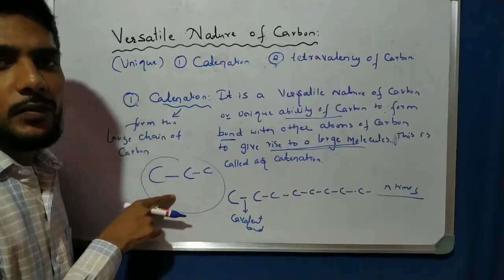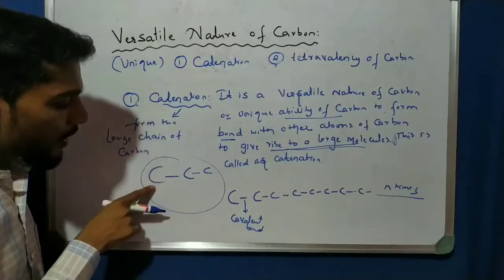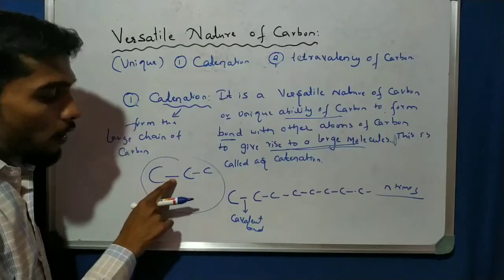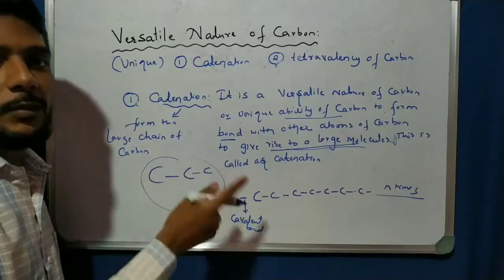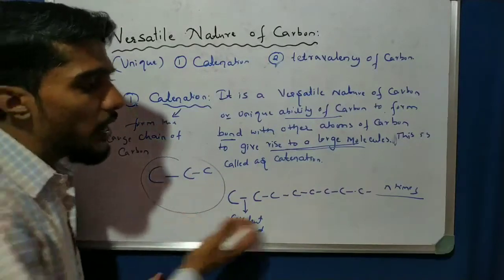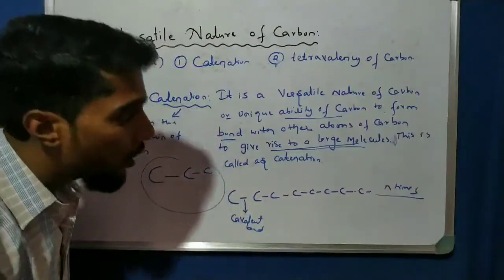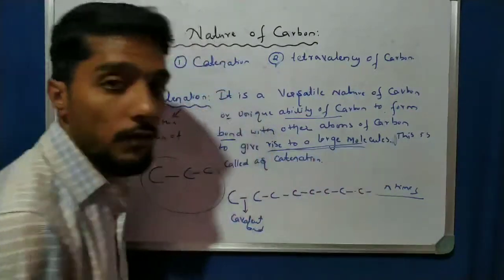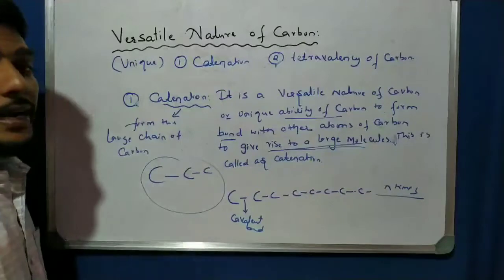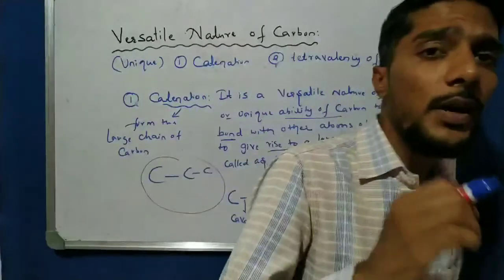So see, one carbon atom forms a bond with another carbon atom, and this results in a long chain of carbon. That long chain of carbon gives rise to a large molecule of carbon. That is nothing but catenation. Very important, simple definition.